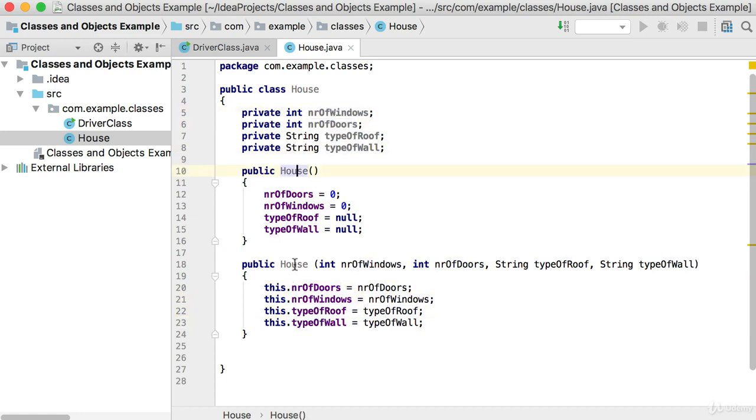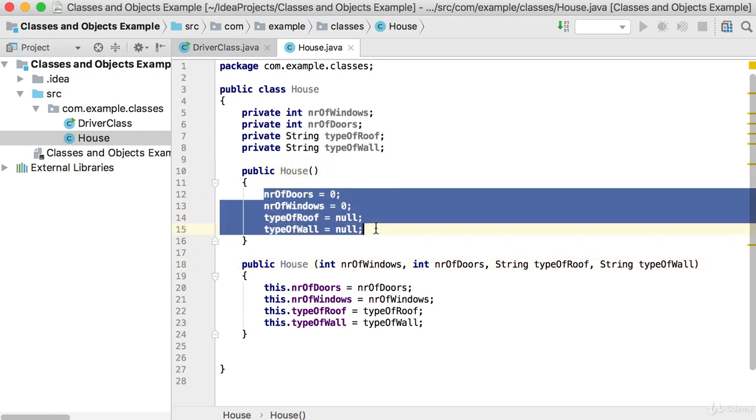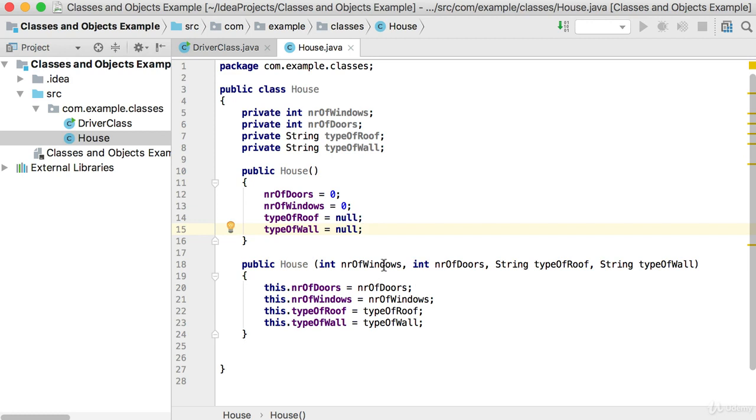So there's two types of constructors there. There's a no argument constructor that will just set some default values, or you can have a parameterized constructor that accepts, in this case, 4 parameters of type int, int, string, and string, and then we set those values as the properties for my new house object.